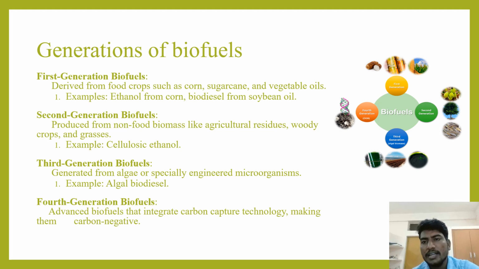And here we can see the picture: in the first generation there are only corn and other food crops, in the second generation we can see agriculture residues other than food crops, like excreta, stems, and branches, etc., and in the third generation we can see algal biomass. And fourth generation is basically bioengineered microorganisms integrated with carbon capture technology. Fourth generation biofuels are the advanced biofuels currently going on. Like this, several generations of biofuels are there, and maybe even more advanced ones will come in future.